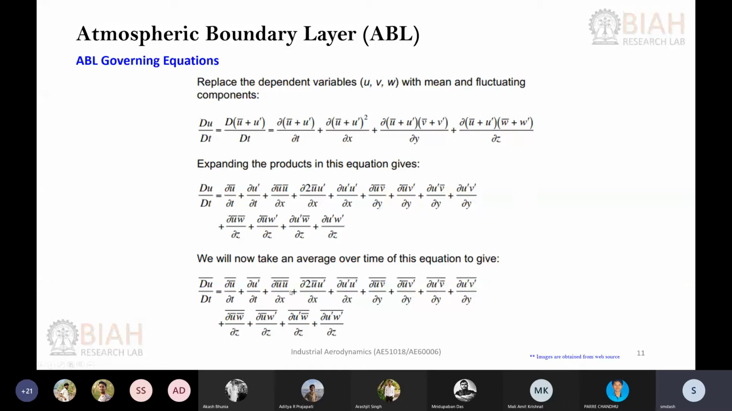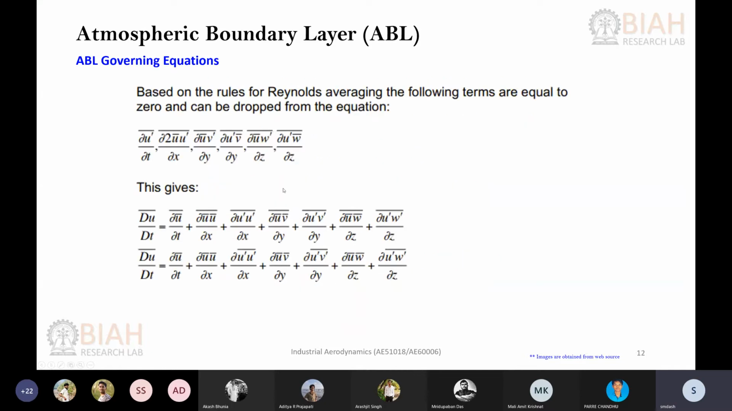So this will be 0. Then there will be this term. This will also be 0, right? What about this? This cannot be 0, because you have both u prime and u prime. The multiplication of two turbulent fluctuations, you cannot cancel them. So the average will not be 0. This will be 0, this will be 0, this will not be 0. Again, this will be 0, this will be 0, this cannot be 0. So I have mentioned here which terms will be 0.